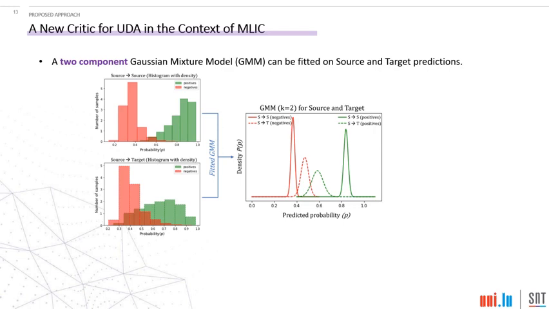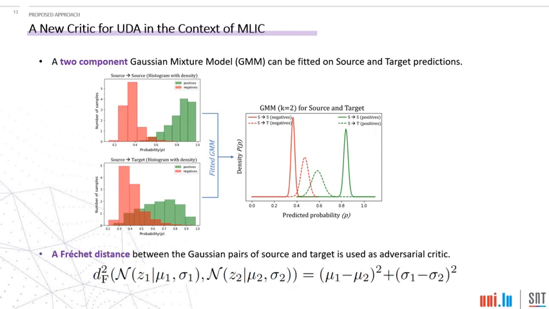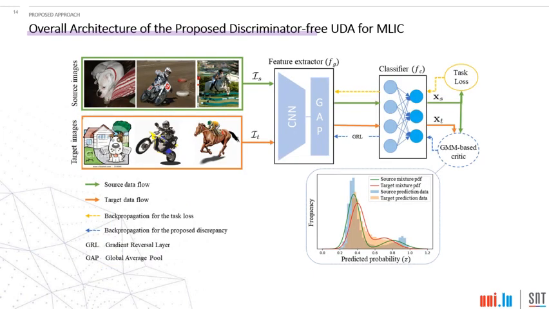we fit a two-component Gaussian mixture model on both source and target predictions. Each component refers to the positive and negative labels present in the image. A statistical distance based on the Frechet distance is computed between the respective clusters of source and target GMMs. This is the overall architecture of the proposed approach.